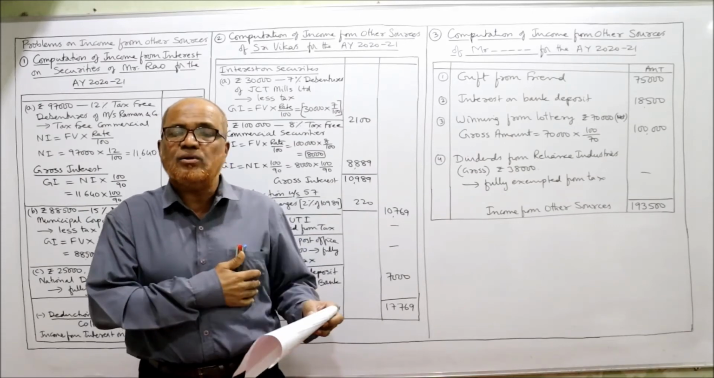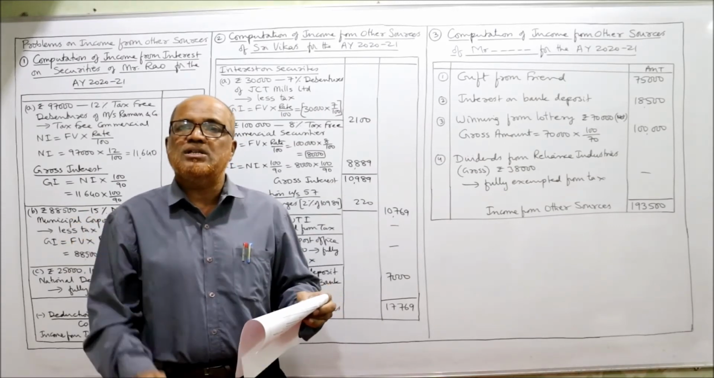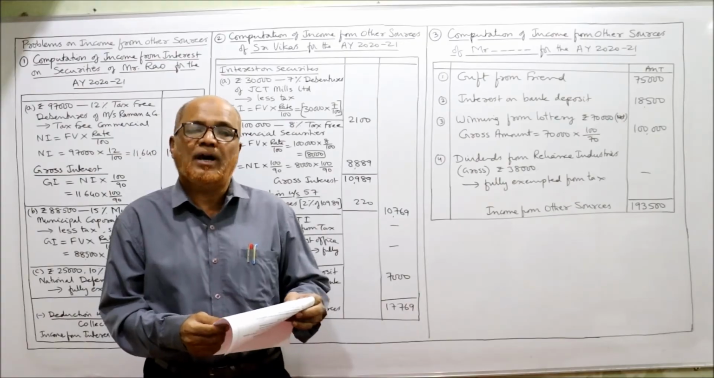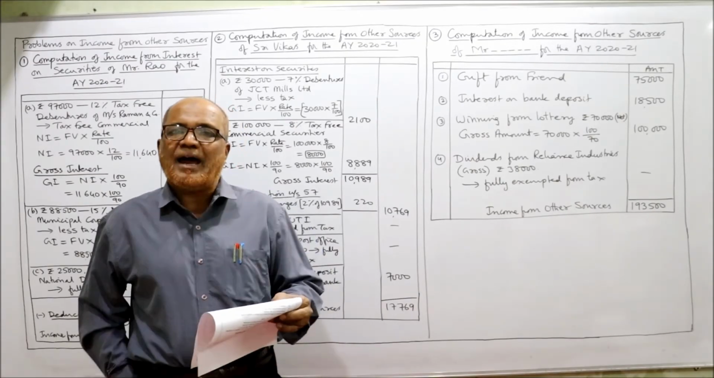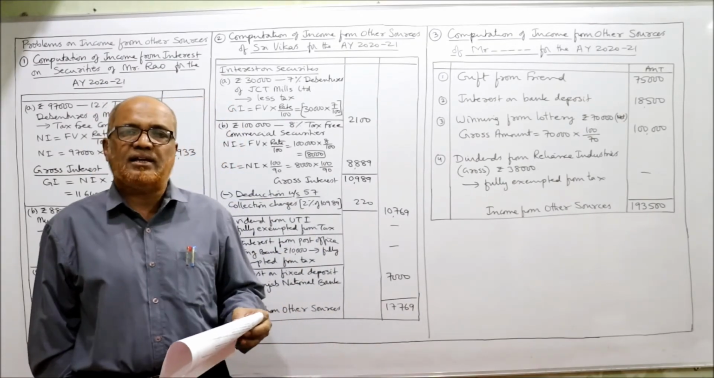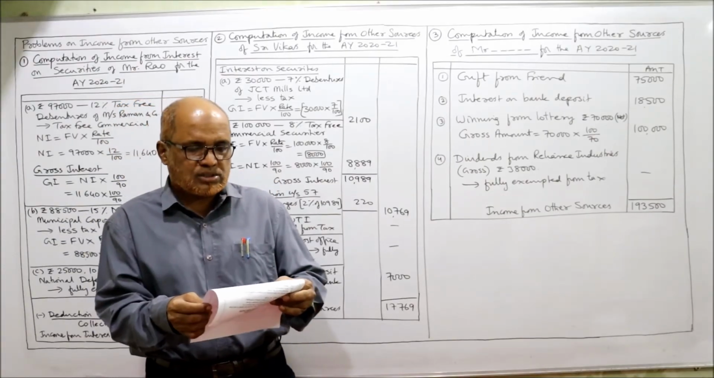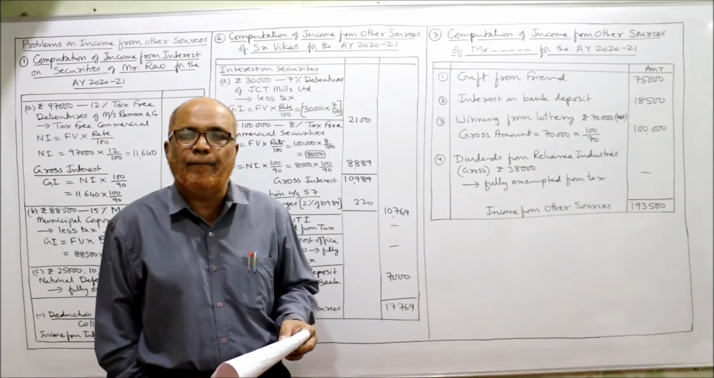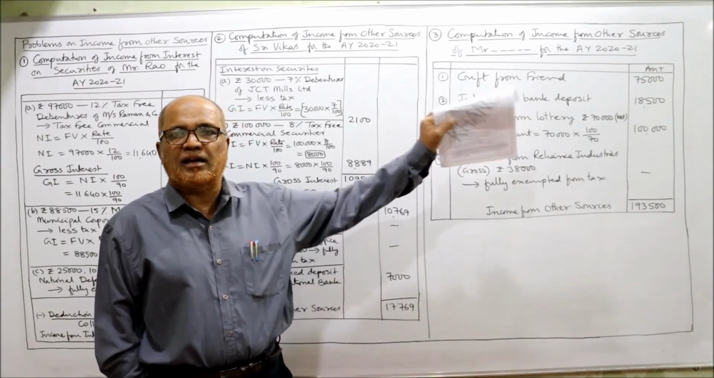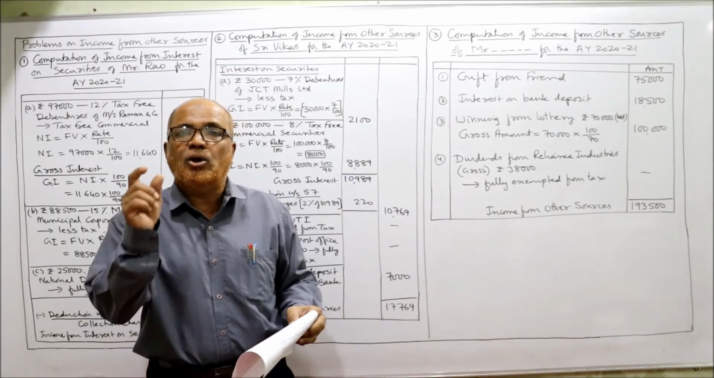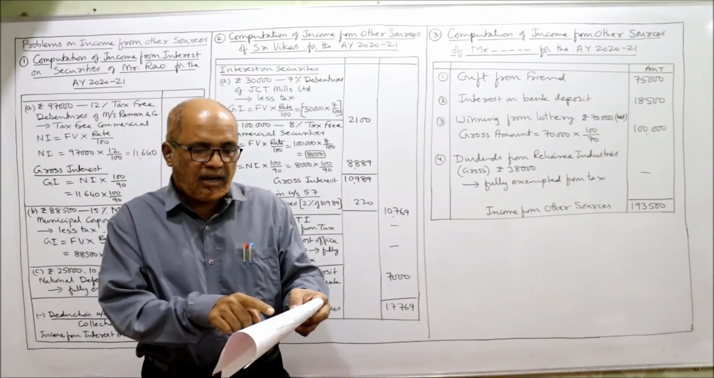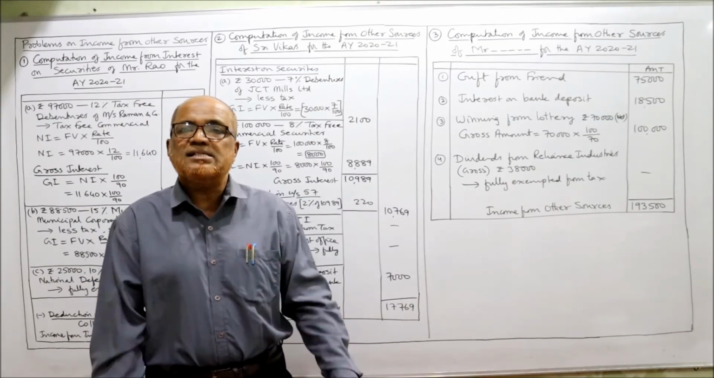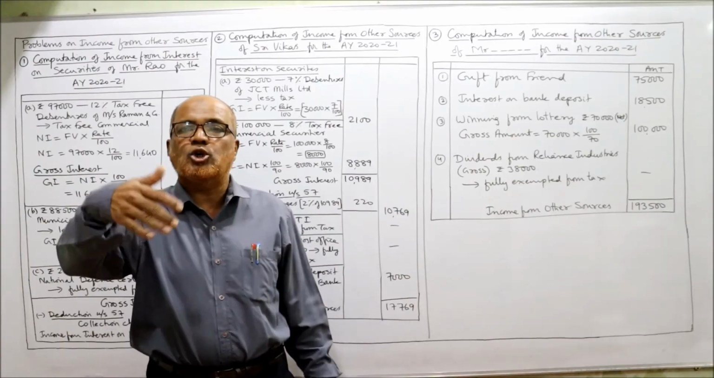So here 75,000 is the gift. Full 75,000 is taxable under income from other sources. Interest on bank deposit, it is also fully taxable under income from other sources. Winning from lottery, it's a casual income. It is taxable under income from other sources. But gross amount we need. Here net amount is given. Net 70,000 rupees is given.